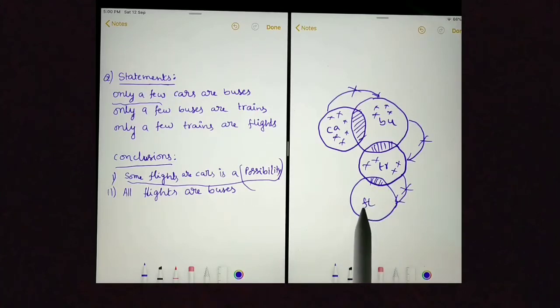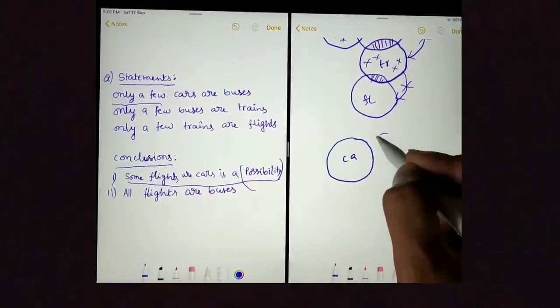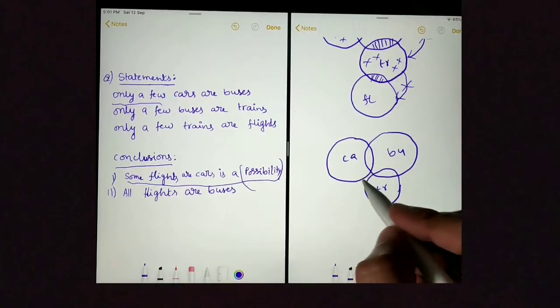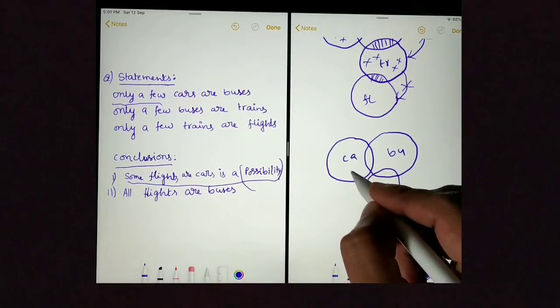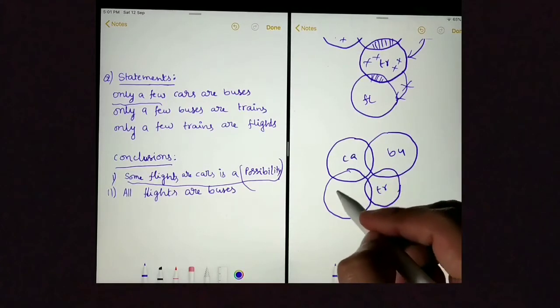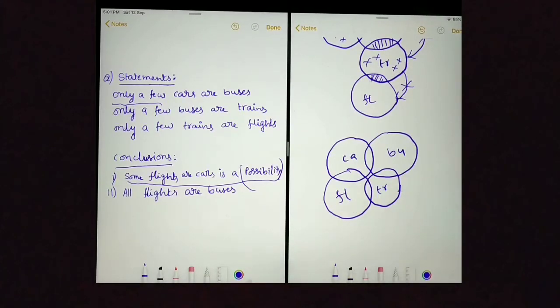We need to make those two circles intersect. Let's do that. This is flight. Let's see whether it is following the statements or not.